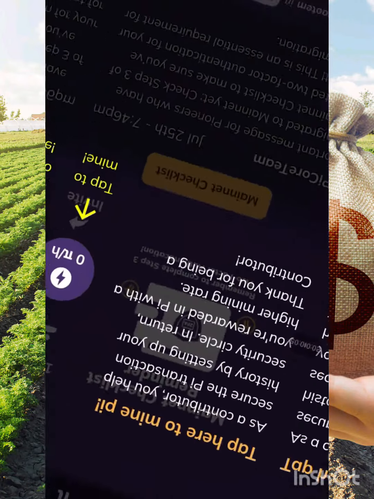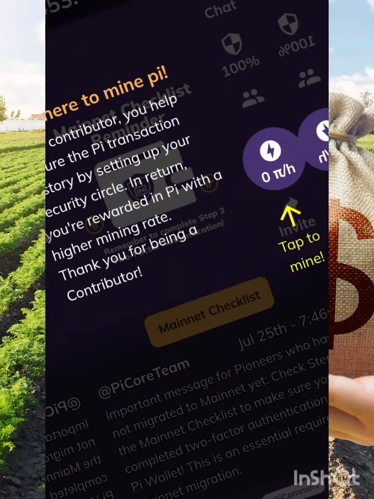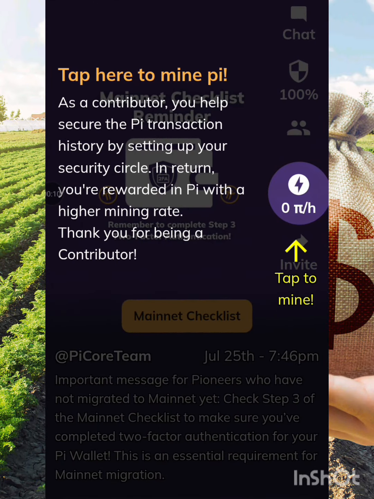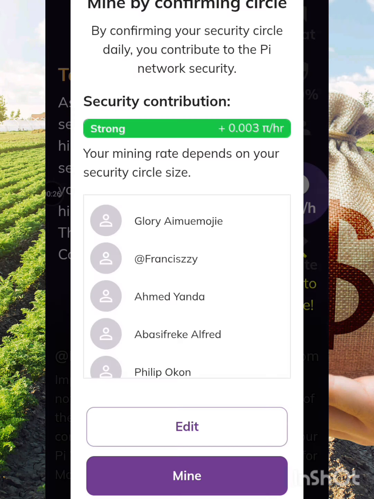Today we are going to discuss Pi projects. Pi is one of the projects that we trust so much out there, and we have put effort in place since years now. So today there is important information that I'm going to review to you. But before then, let me click on the mining section. Let it start mining.